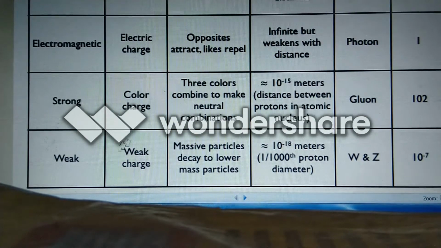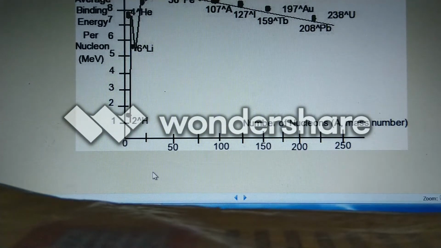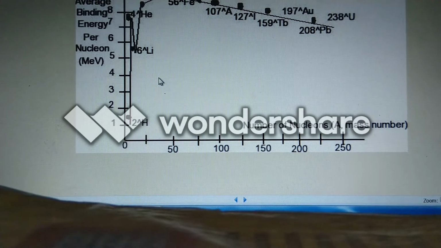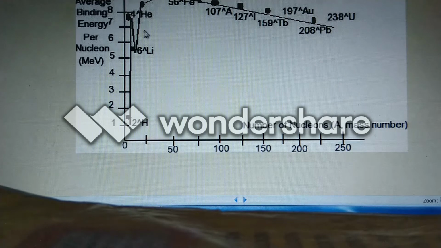Okay, let's see some other things which we have already seen. That is a graph between binding energy per nucleon versus number of nucleons, that is mass number. In this, when you increase the mass number, binding energy per nucleon increases. Thereafter,